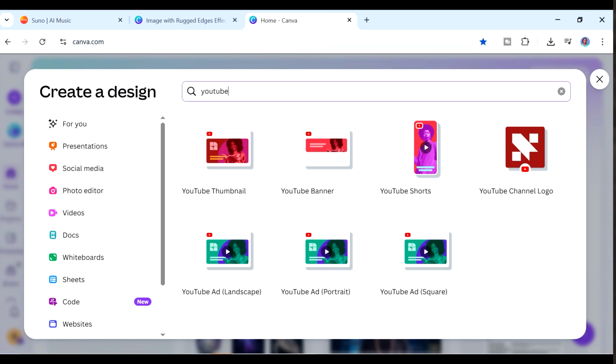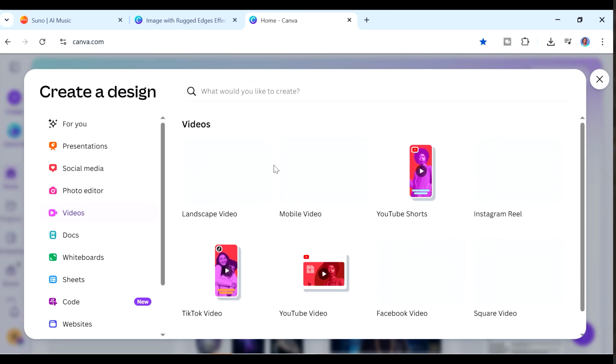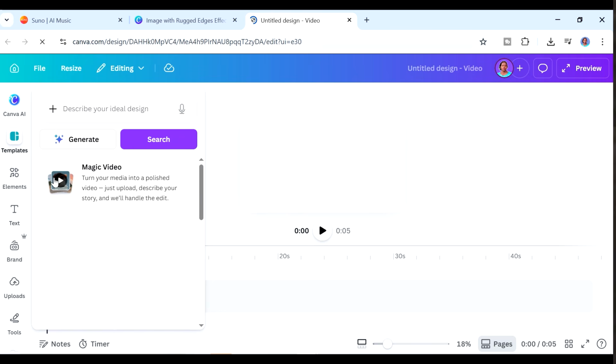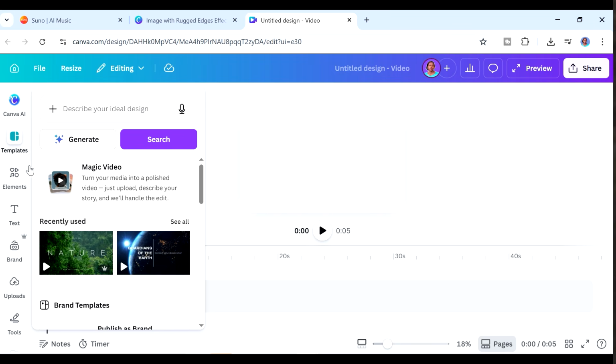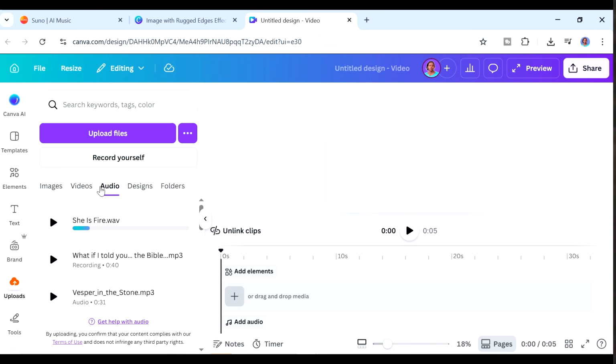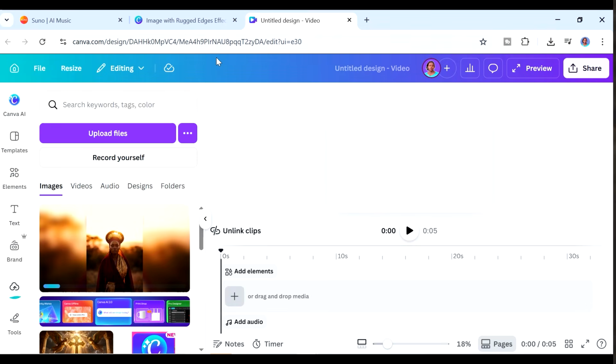So if you go back to the Canva homepage, you go to where it says video all, and then you're going to select on the landscape video, which is 1920 by 1080. So we have our blank template here. So we want to bring in the music that we already created. So just click on upload and upload the music that we got from Suno. Yeah, and I also downloaded the image that I got from Google Flow.